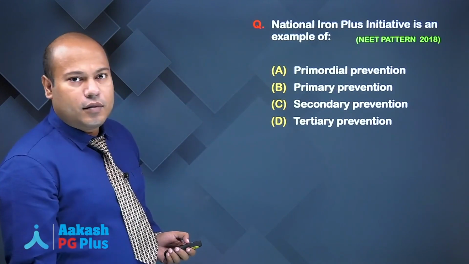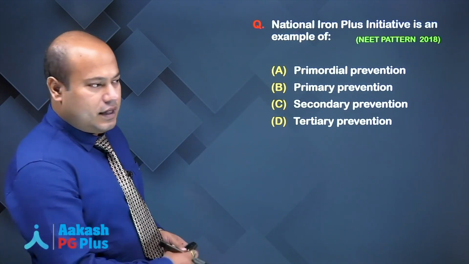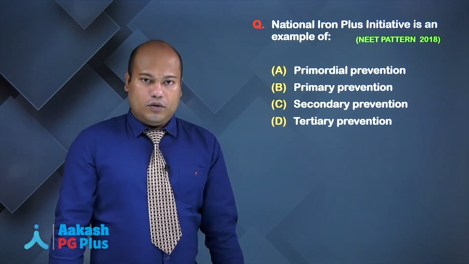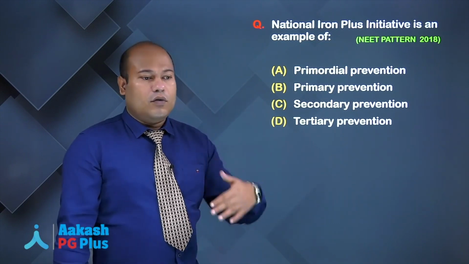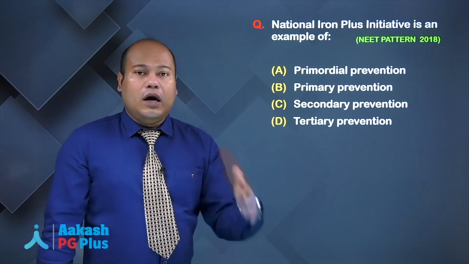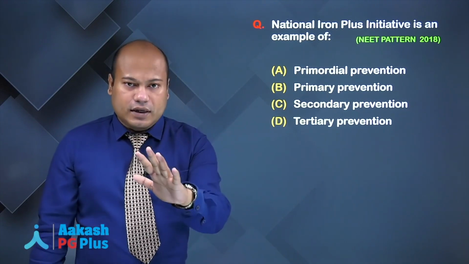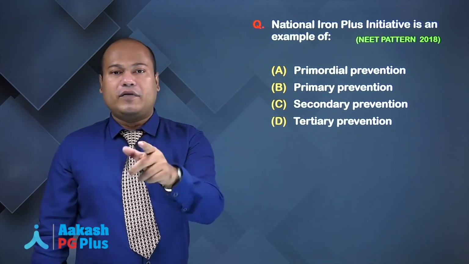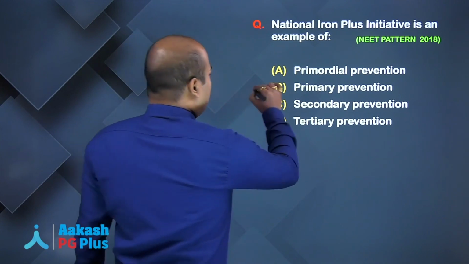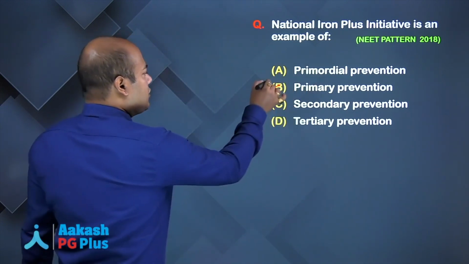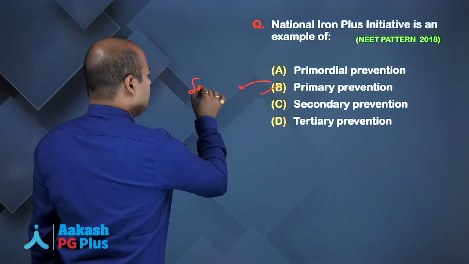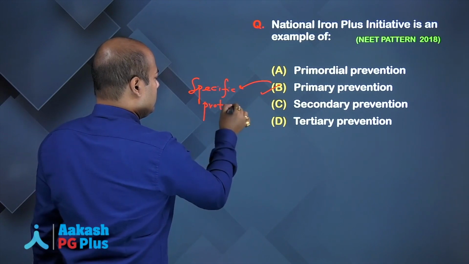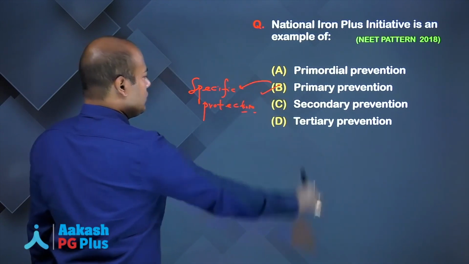Okay. National Iron Plus Initiative is an example of. See, National Iron Plus Initiative ultimately is what? You are giving iron, okay, and also you are giving folic acid. So iron folic acid tablets are given for what? Iron folic acid tablets are given for reducing the incidence of anemia. Yes or no? So is it a specific protection? Yes. Is it a primary level of prevention? Yes. So what is the answer? It will be a primary level of prevention. What type? It will be specific protection.